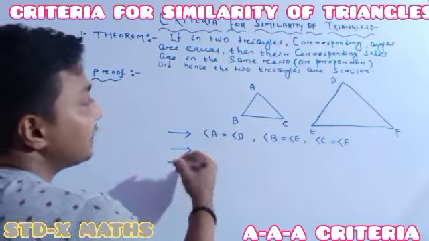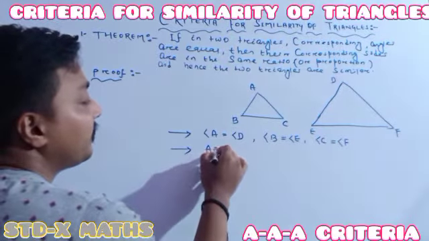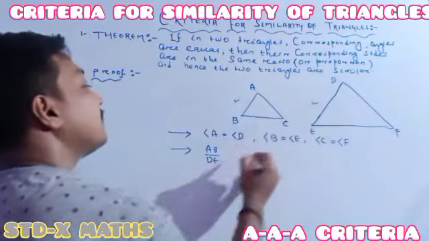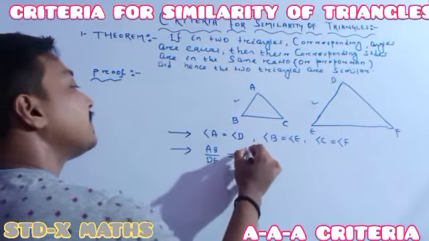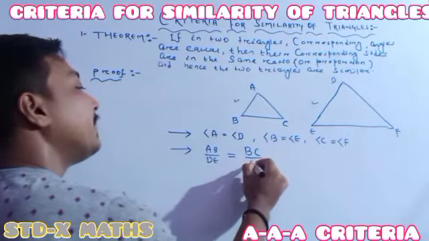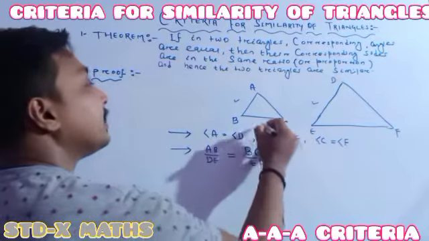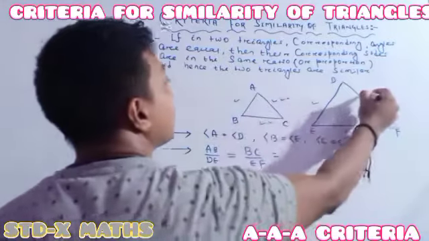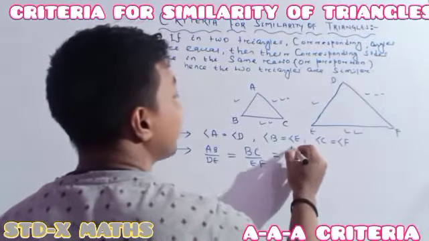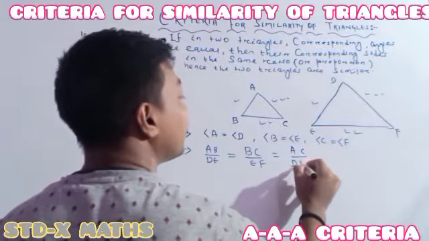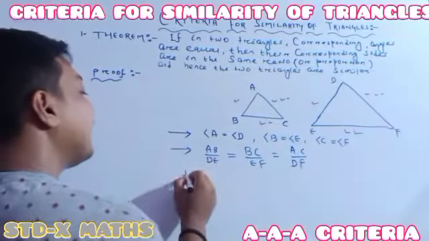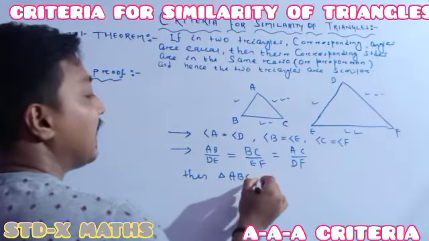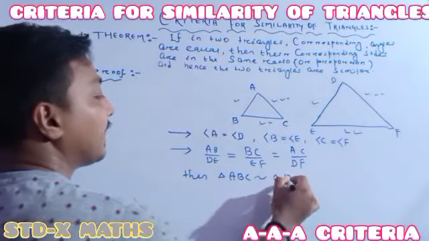And the second point is that AB divided by DE, this one divided by this one, is the same as BC divided by EF, this one divided by this one, which is also the same as AC divided by DF. Then we can say that triangle ABC is similar to triangle DEF.